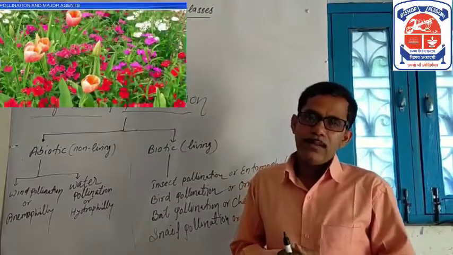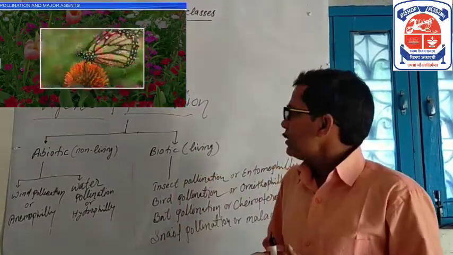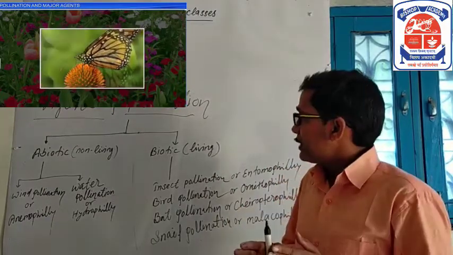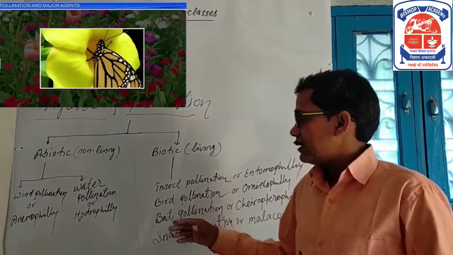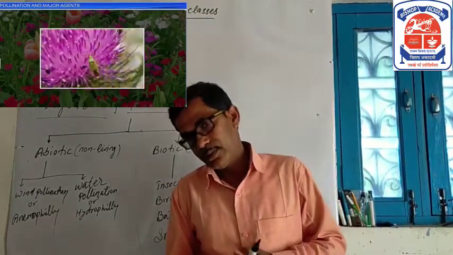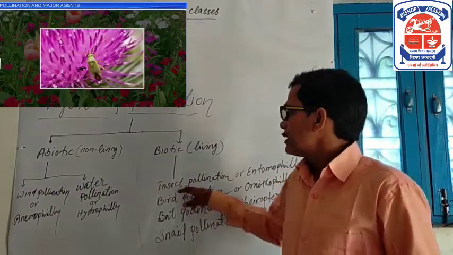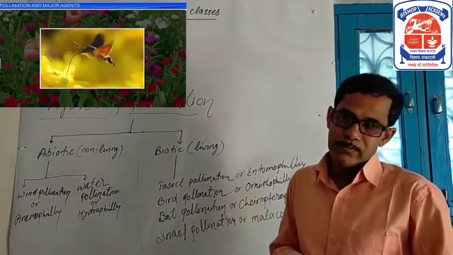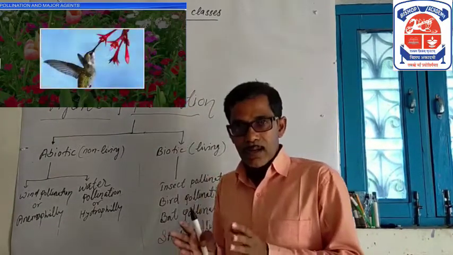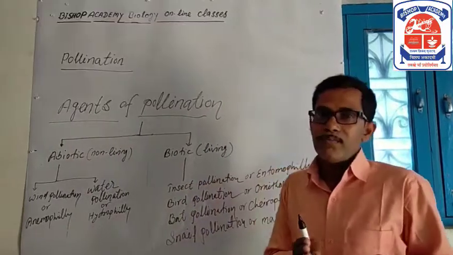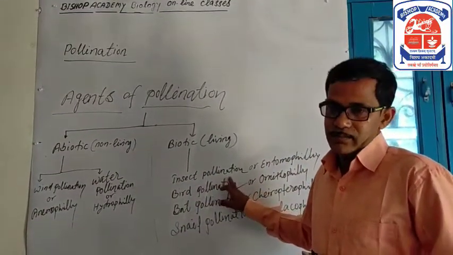Let us study biotic agents of pollination. It takes place by different biotic or living organisms like insects, birds, bats, snails, etc. Firstly, pollination takes place by insects. And what is insect pollination? Transfer of pollen grain from anther to stigma by the medium of insects is called insect pollination.